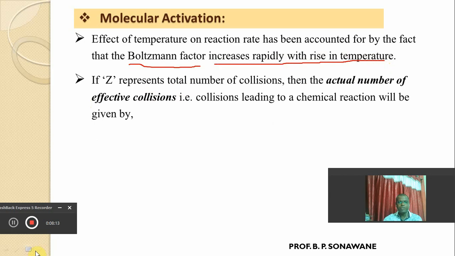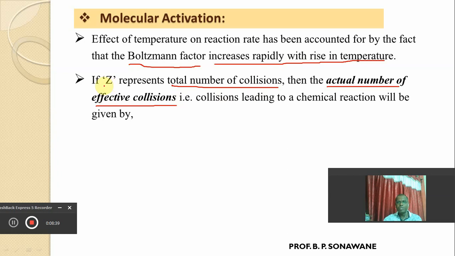If Z indicates the total number of collisions, then the actual number of effective collisions can be calculated with the help of this Boltzmann factor, meaning the fraction of molecules having very high energy. Out of these total collisions, not all collisions are responsible for the chemical reaction.